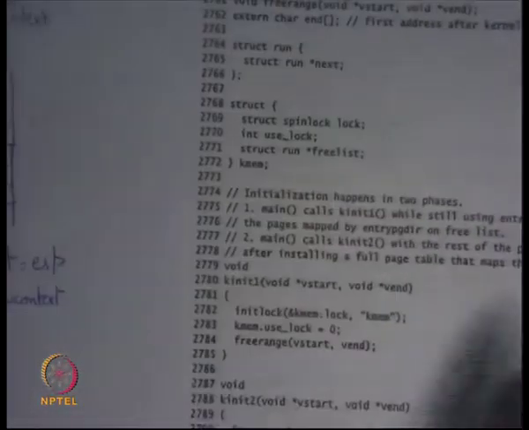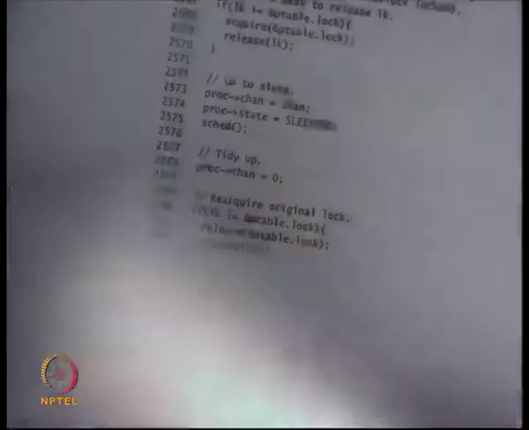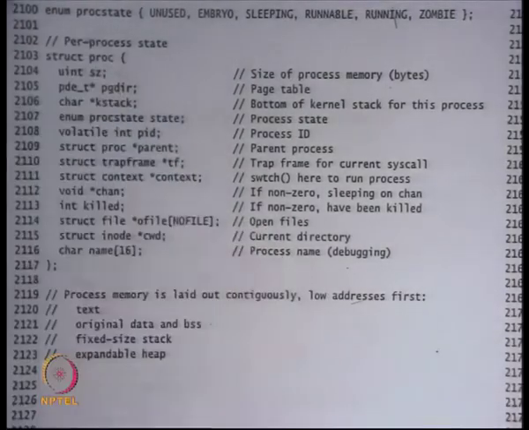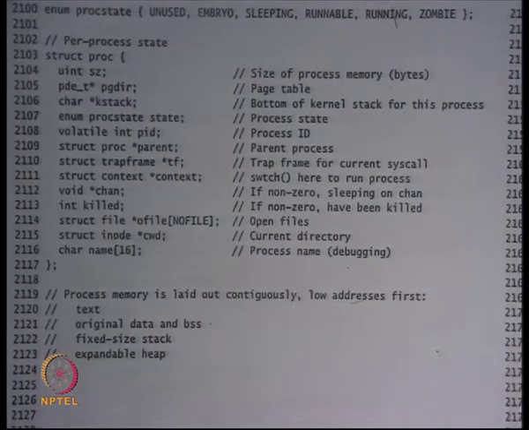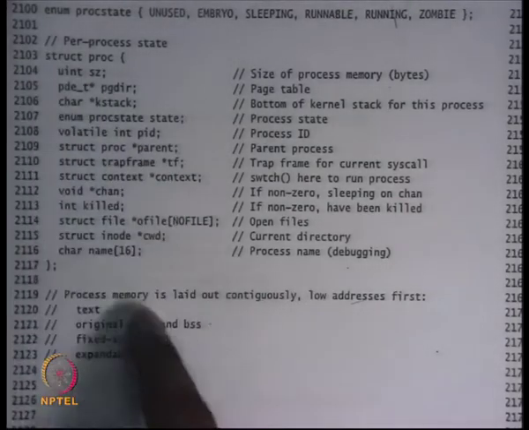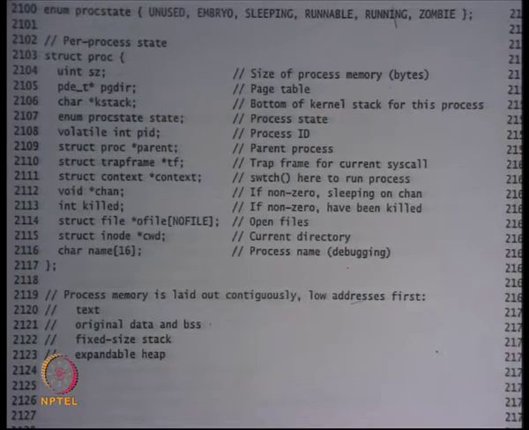All right. Okay, so then let's look at sheet 20, and let's look at the structure of a PCB. This struct proc is the structure of a PCB, the process control block, inside xv6, and here are all the fields of the process control block.